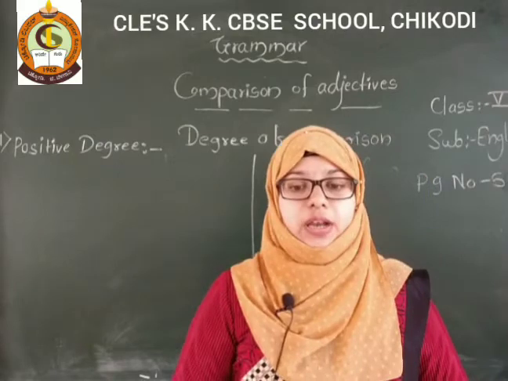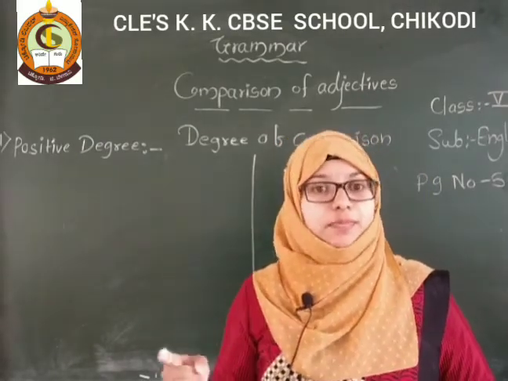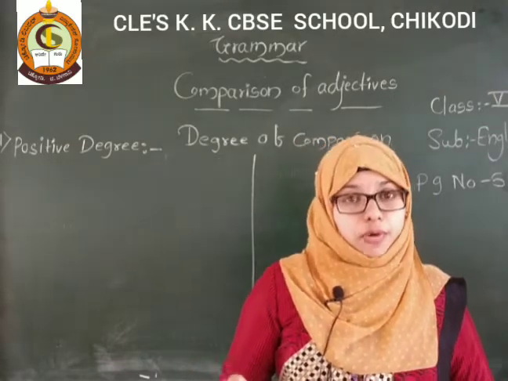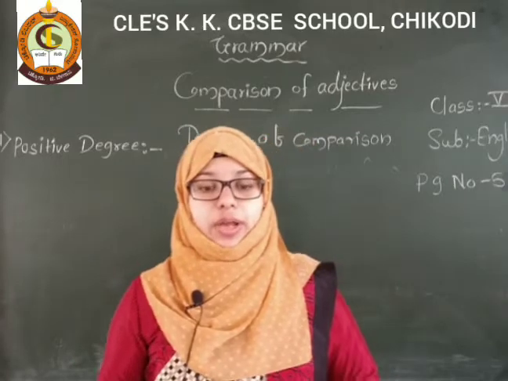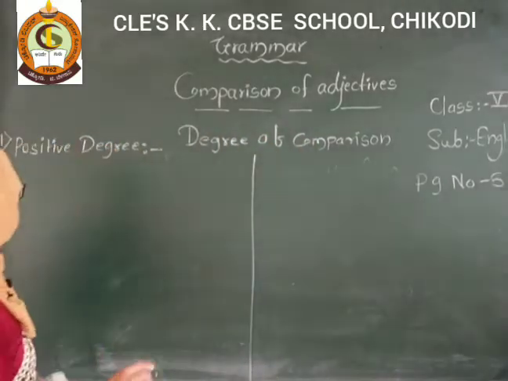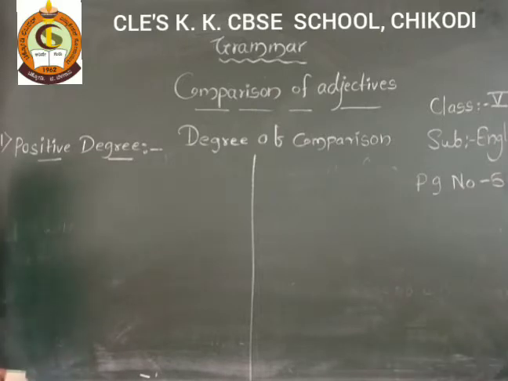It is only used to refer to one object, one place and even one person. We are not comparing with another object or place or person. Only for one.